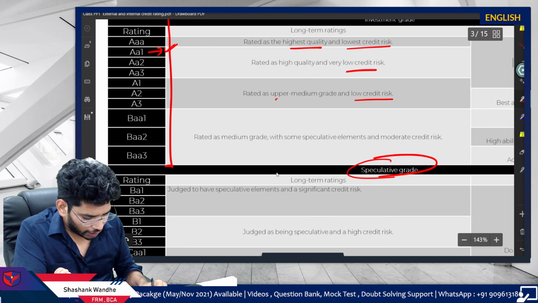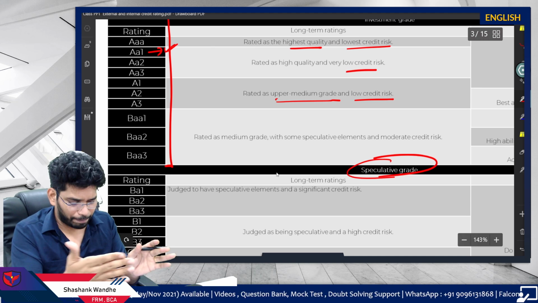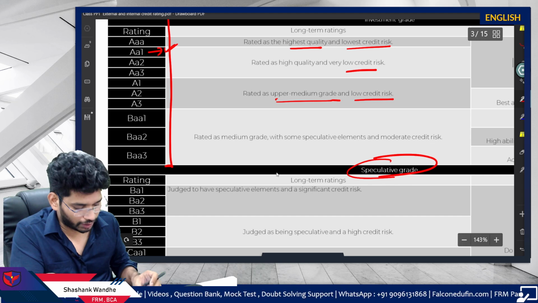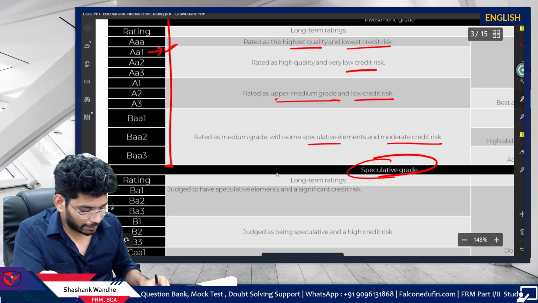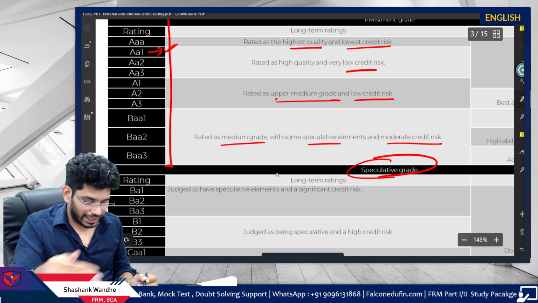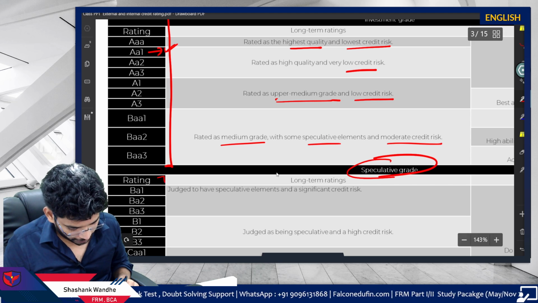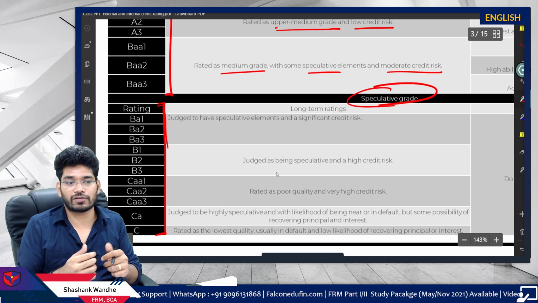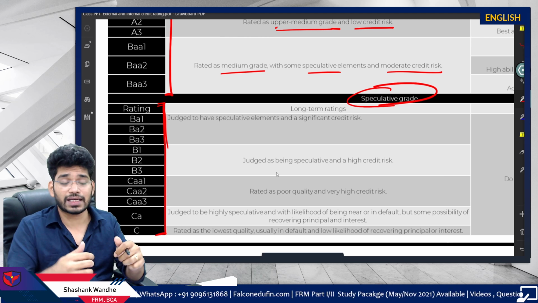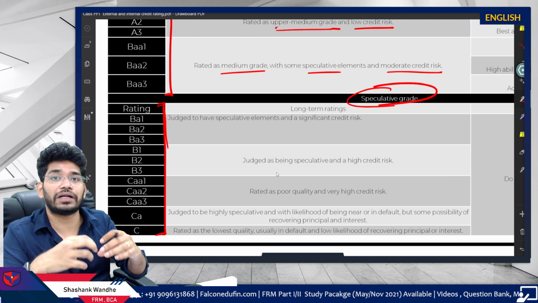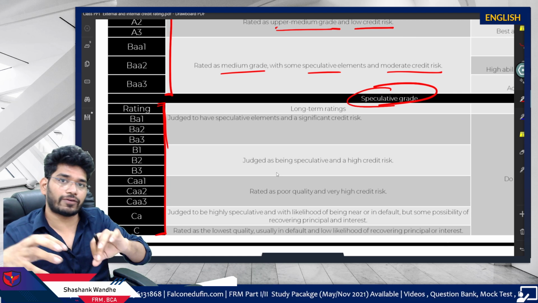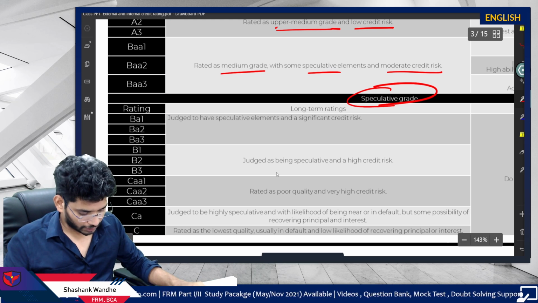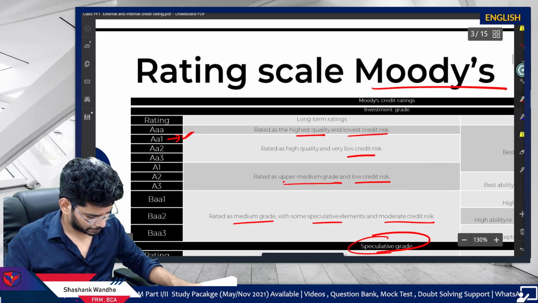Then we have low credit risk, then upper medium grade, and you don't need to remember all these things. For your own purpose you can remember, but for the exam purpose it is not important. Then the speculative element starts from here, medium grade and then speculative element. Now here we have speculative grade. These securities will produce high returns and will also carry high credit risk, for which you get compensated. So knowing this much is enough. If you want, you can read this part.